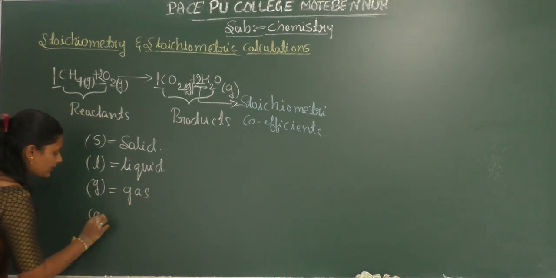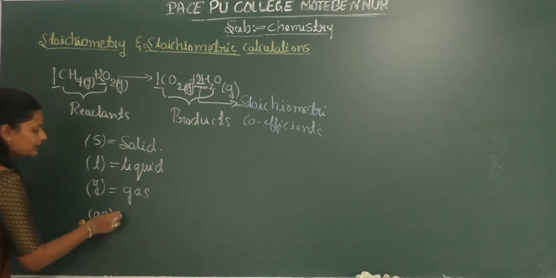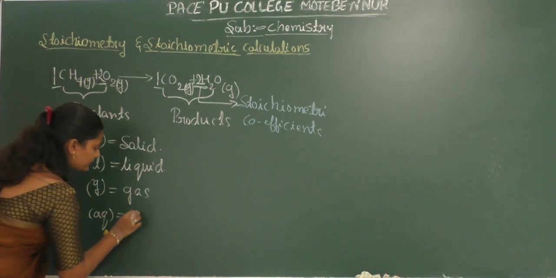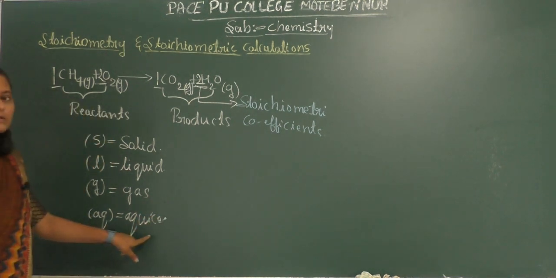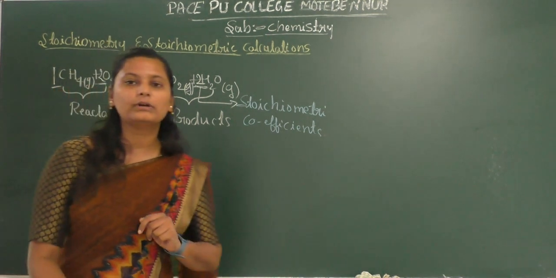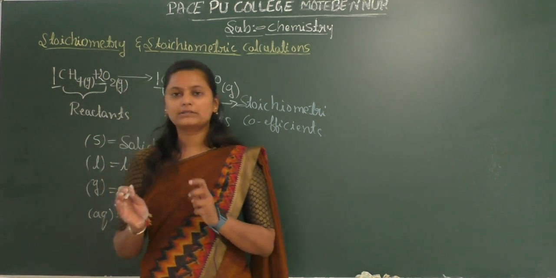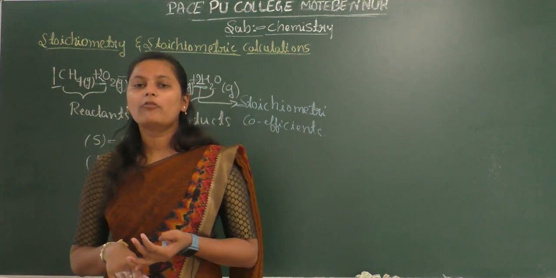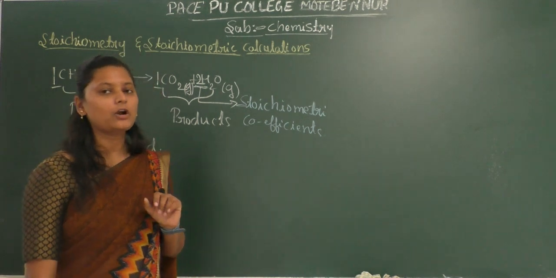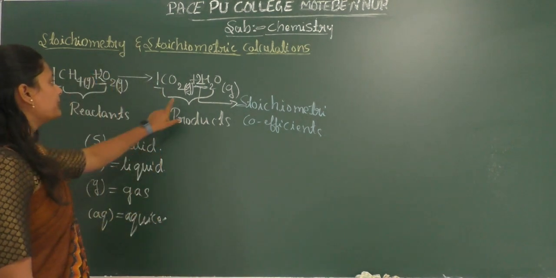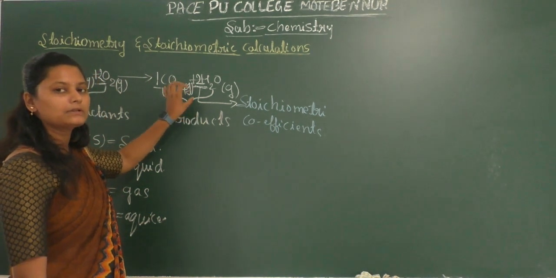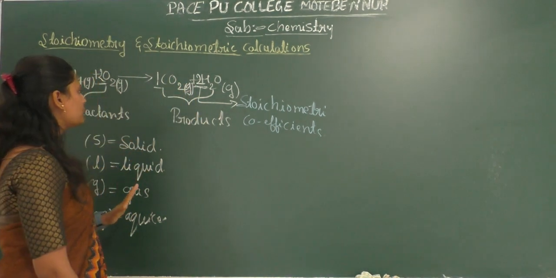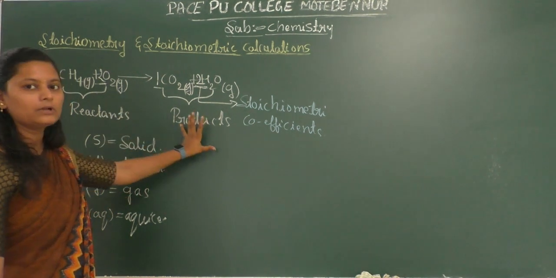Next, if we write aq, this represents the aqueous state. Whatever substance is dissolved in water, such solutions are called aqueous solutions. So if we write aq as a subscript of the substance, that means it is an aqueous solution. I hope you understood this much.